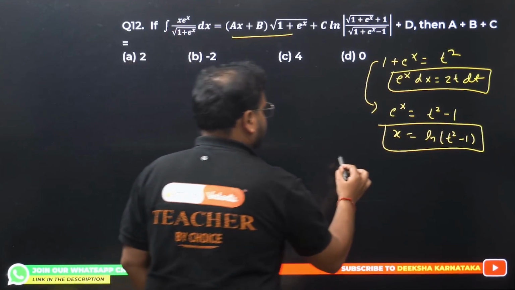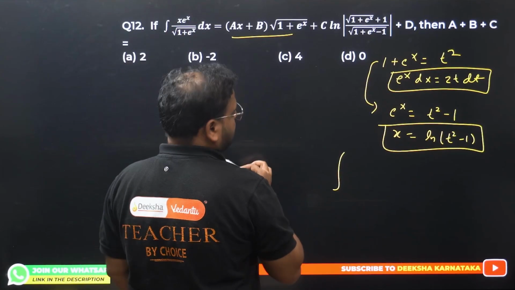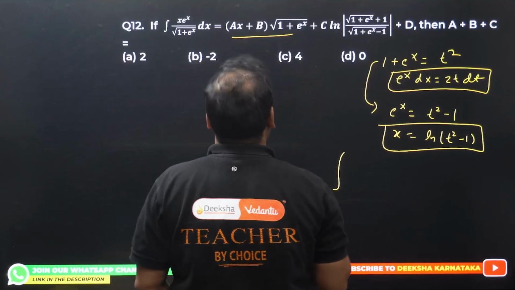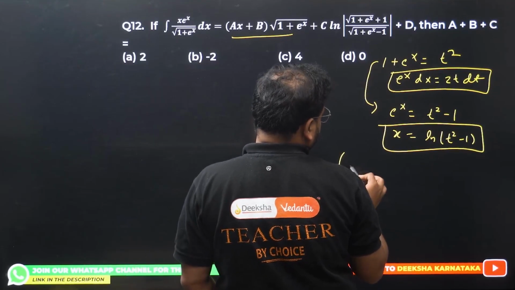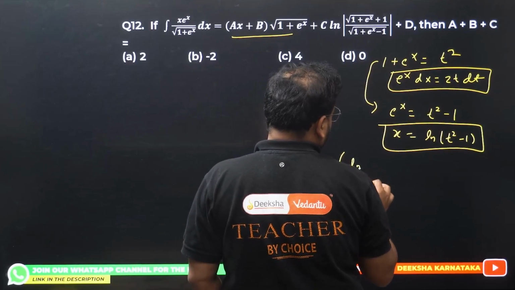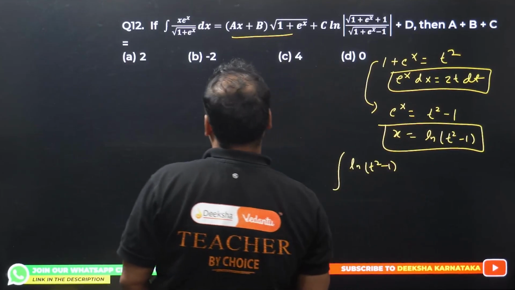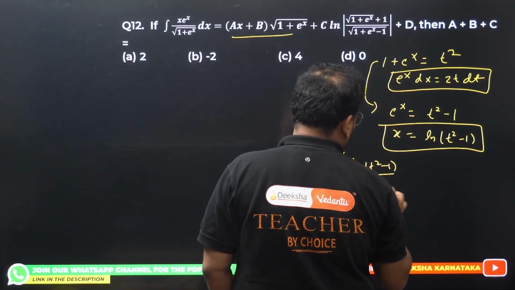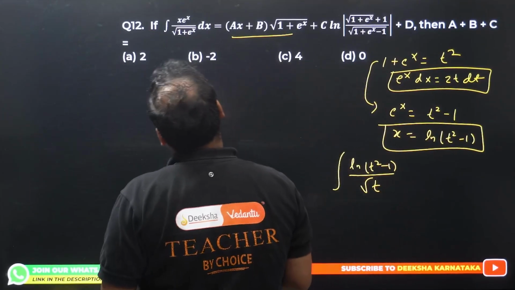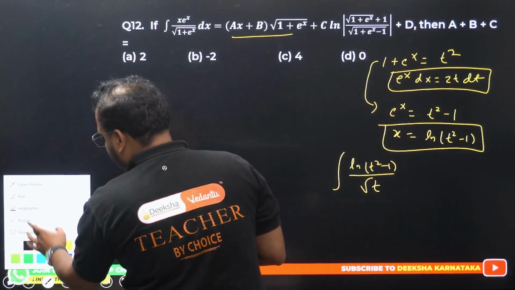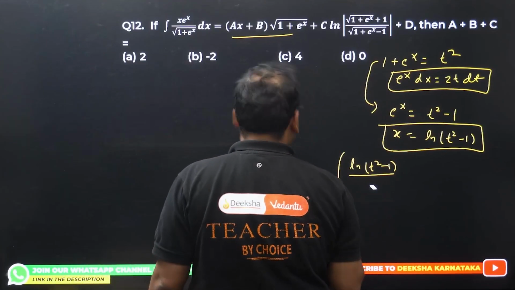Now the question, you check. This question becomes ln of t square minus 1, that's the x value, divided by root t, sorry, not root t, my bad, it becomes t.